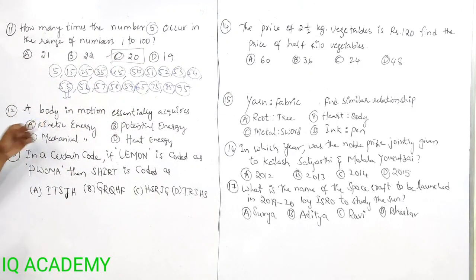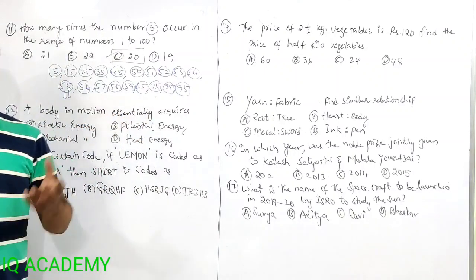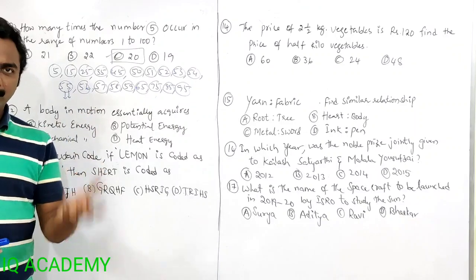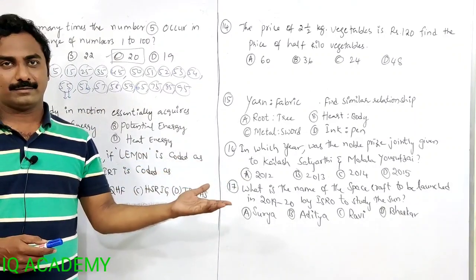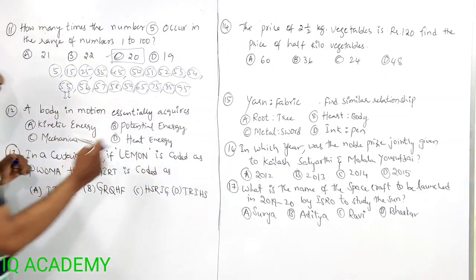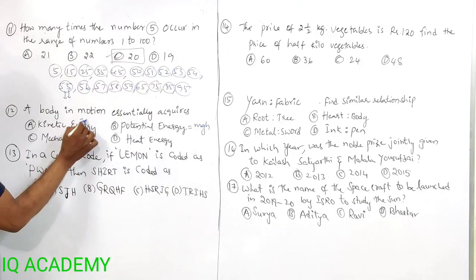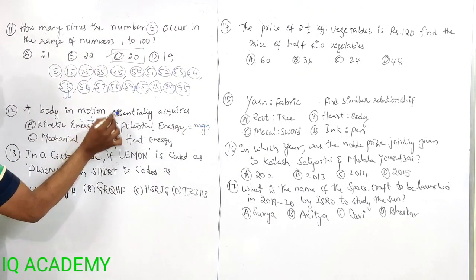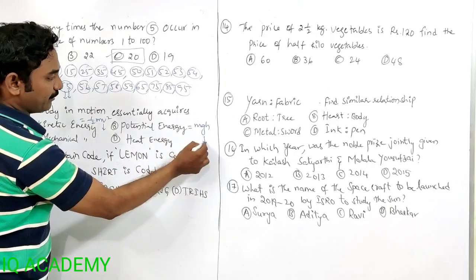Next, a body in motion essentially acquires. Generally we know a body at rest has potential energy, and a body in motion has kinetic energy. The potential energy formula is mgh and kinetic energy is half mv square. It has velocity, moving. This is not moving, gravity.